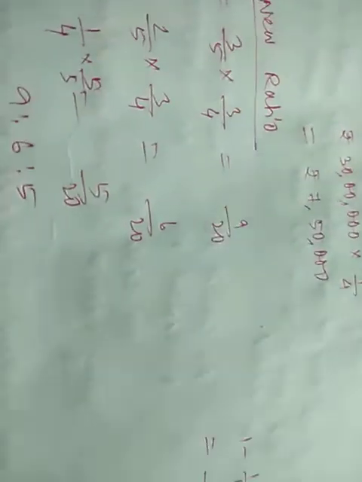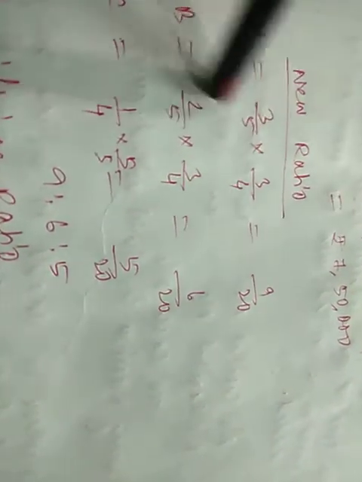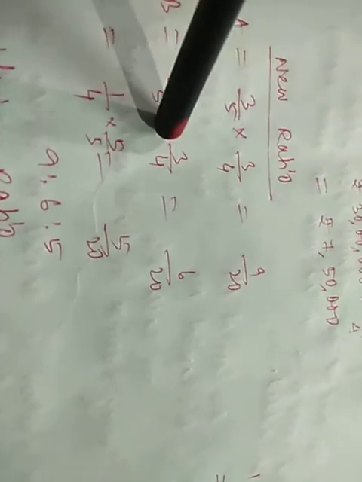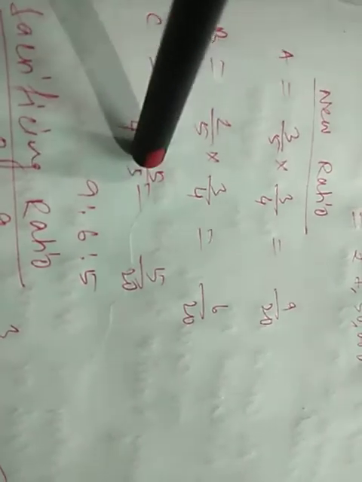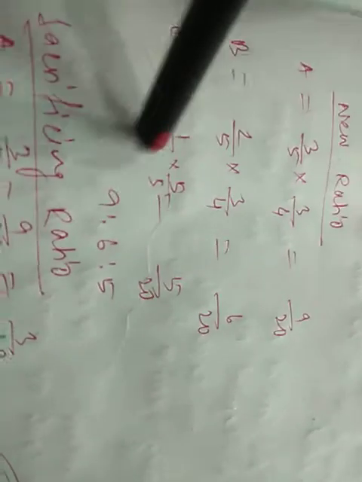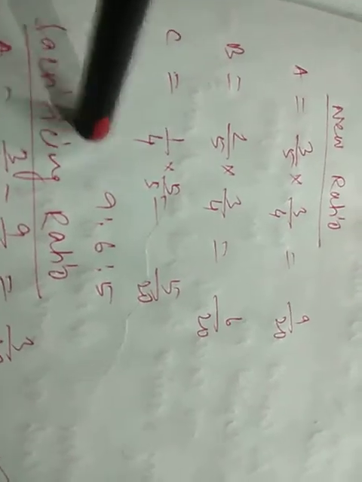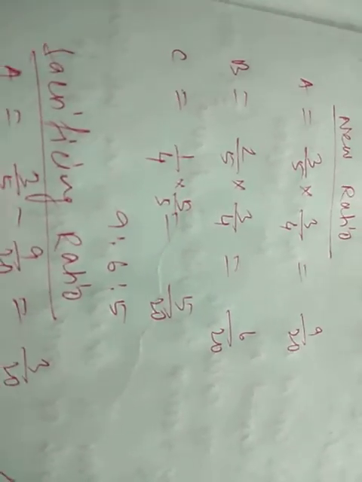Now let the total profits be 1. 1/4 is given to C, so the profit remaining is 1 minus 1/4, that is 3/4. Old ratio of A is 3/5, old ratio of B is 2/5. So 3/5 and 2/5 will be multiplied with 3/4 and 3/4 respectively. Then we get 9/20 and 6/20 for A and B, and C 1/4. To make the denominator 20, we multiply by 5/5, so it becomes 5/20. The new ratio between A, B and C comes to 9:6:5.